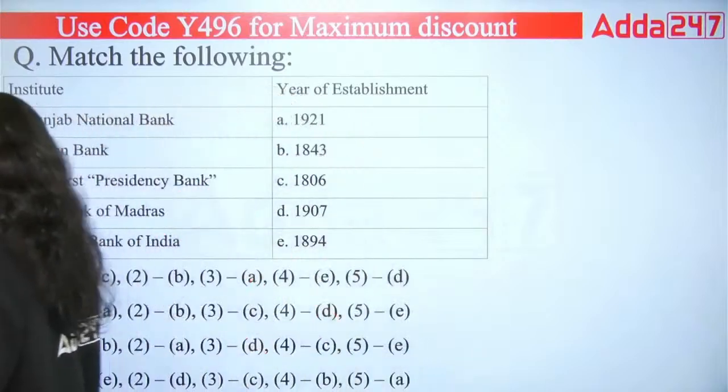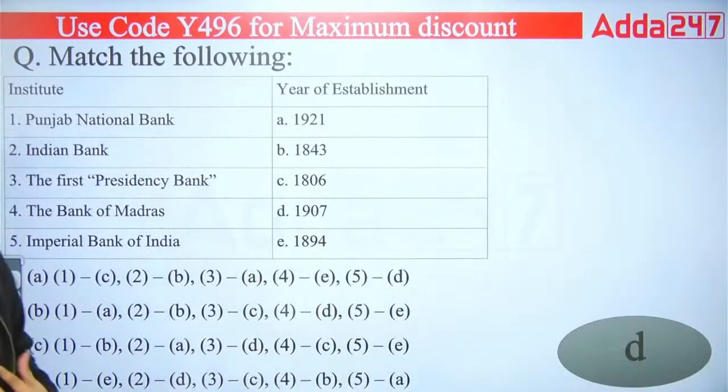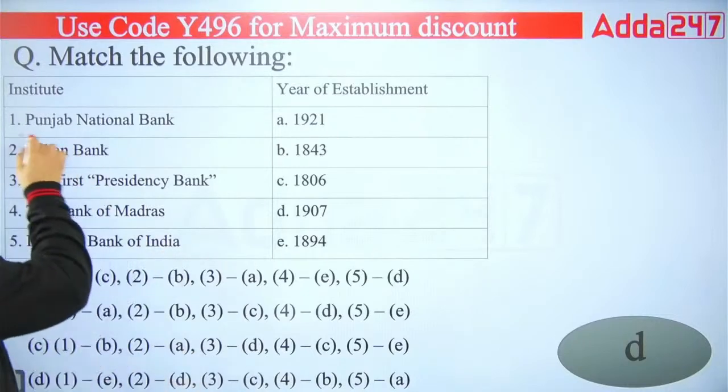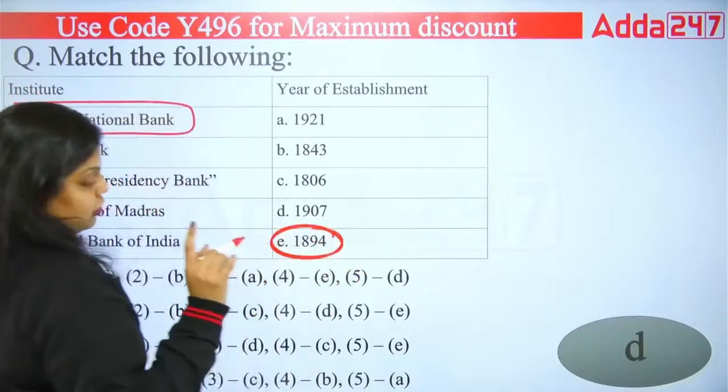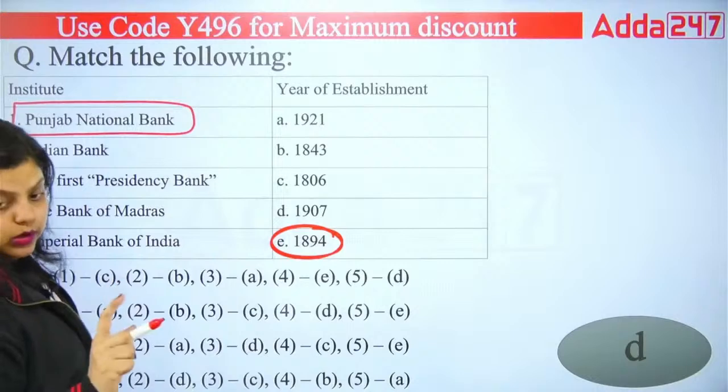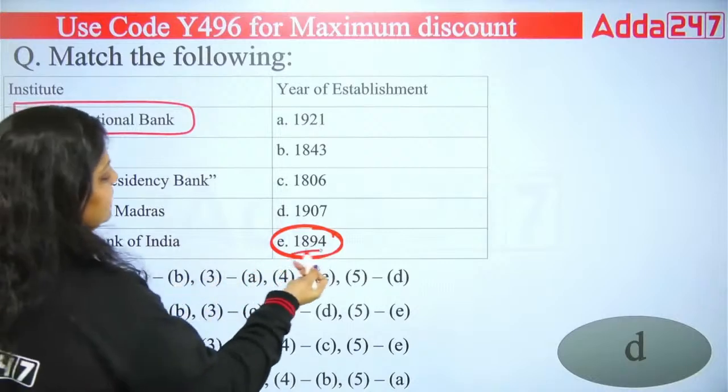So this is how you have to answer the match the following question. You do not have to go with each and every option. For example, if I start with the first question, Punjab National Bank, I know Punjab National Bank was established in 1894. One more thing, in the Macmillan book, this year has been given wrong.